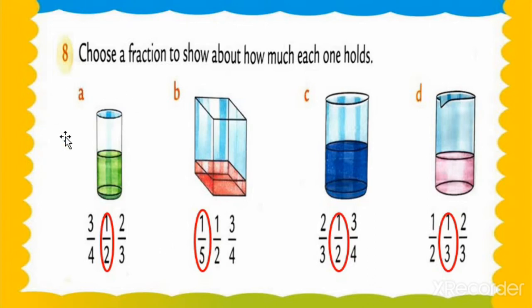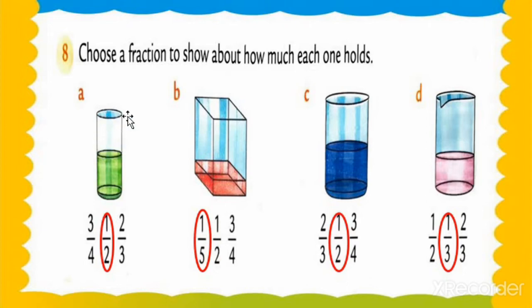Now let's check question A. How much of the first jug is filled with green color? It is half, not full.